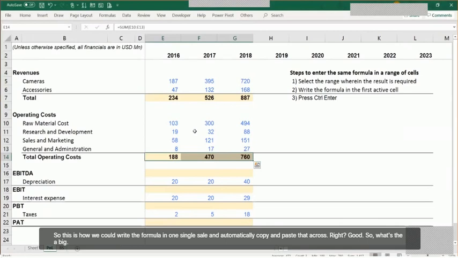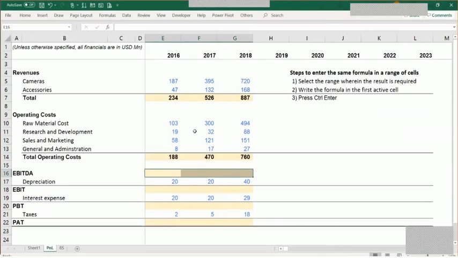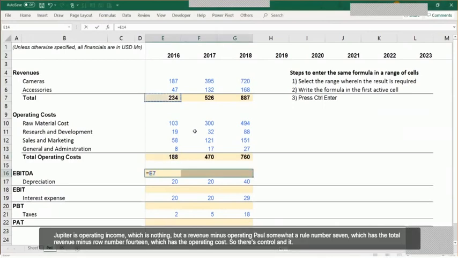So what's the EBITDA? EBITDA is operating income, which is nothing but revenue minus operating cost. So I'm going to take row number 7, which has the total revenue, minus row number 14, which has the operating cost. So press Control Enter, it gives you the EBITDA figure out here.